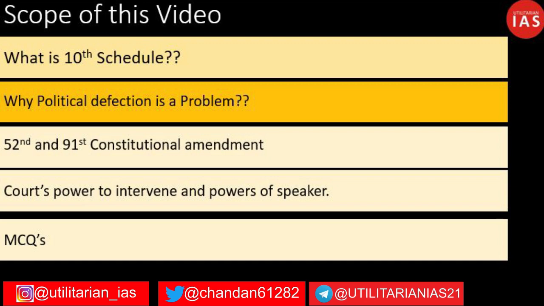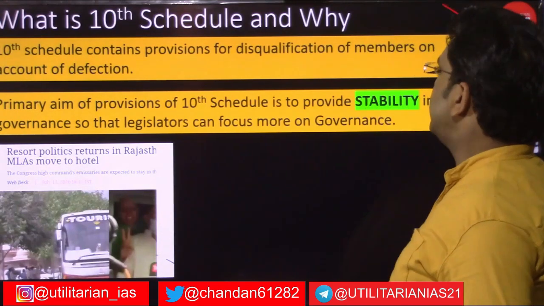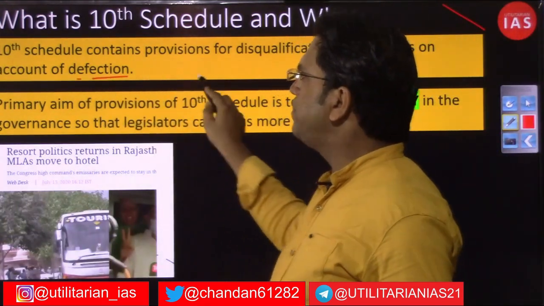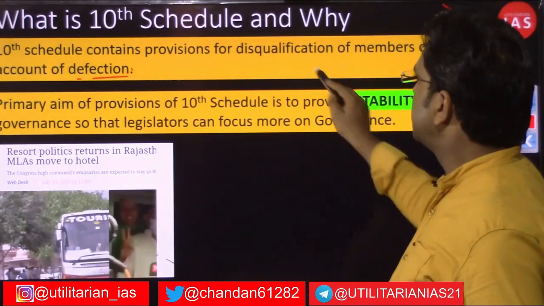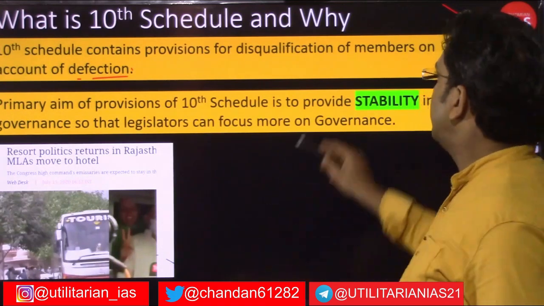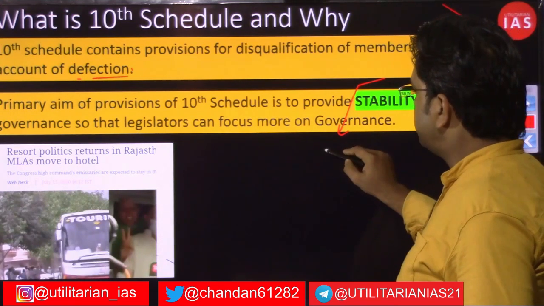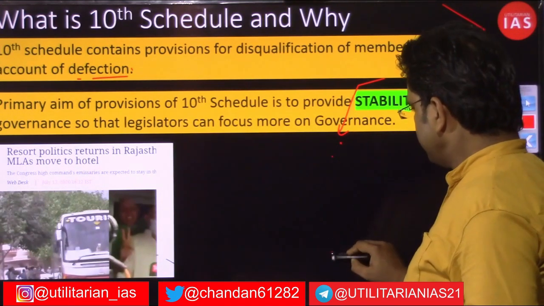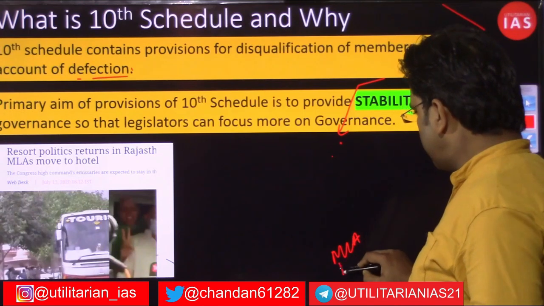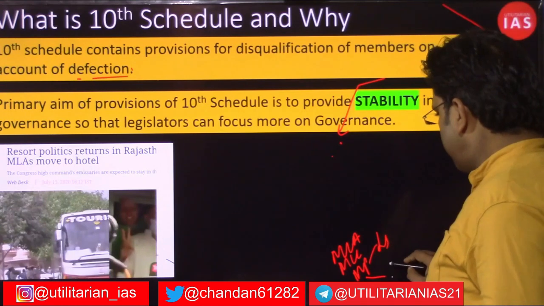The 10th schedule contains certain grounds on which a member of Parliament, a member of Legislative Assembly and a member of Legislative Council can be disqualified. Why will they be disqualified? Because they are jumping the ship. What is this jumping of the ship? To understand this, the 10th schedule contains provisions for the disqualification of members. When I talk about members here, it is not only members of the Legislative Assembly, but also members of the Legislative Council and members of Parliament, that is, members of Lok Sabha and Rajya Sabha.